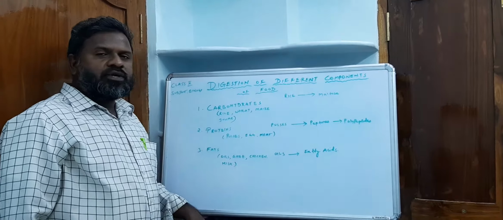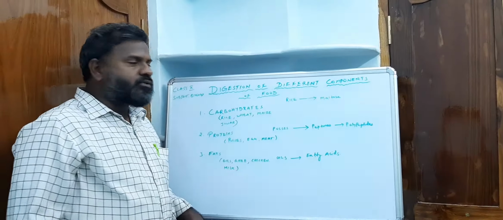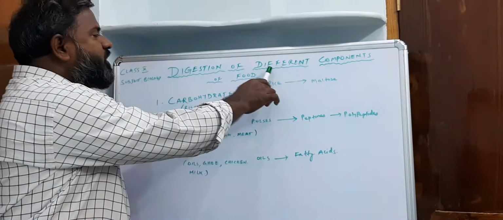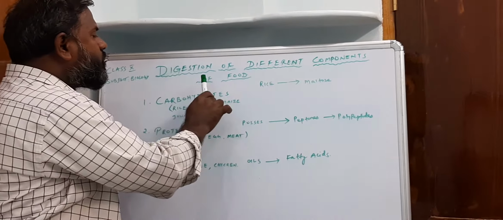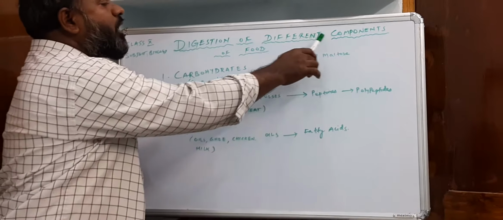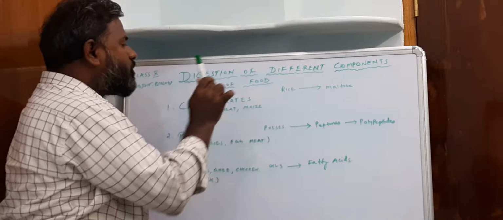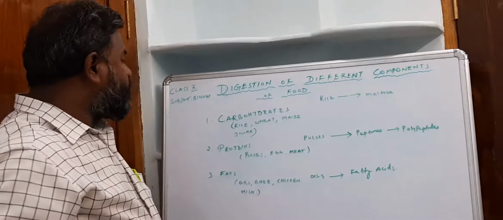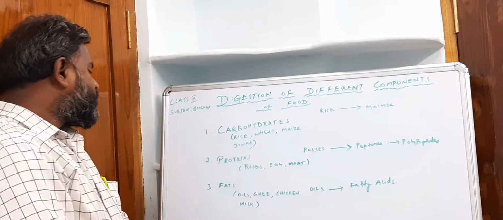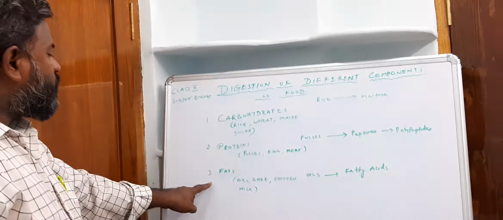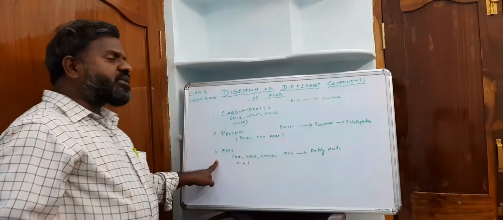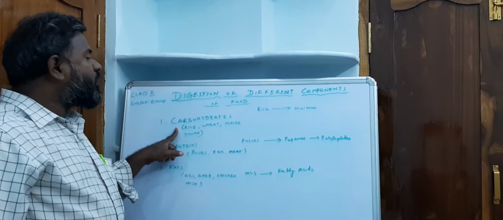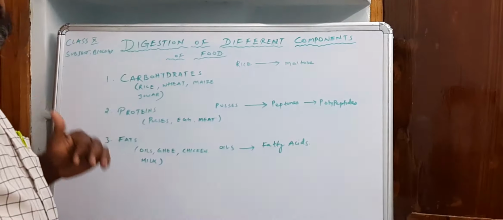Yes, welcome back. Today's topic we are going to learn is digestion of different components of food. The different components of food are carbohydrates, proteins, fats, vitamins, and minerals. So let us see how carbohydrates are converted into other forms in the digestive system.